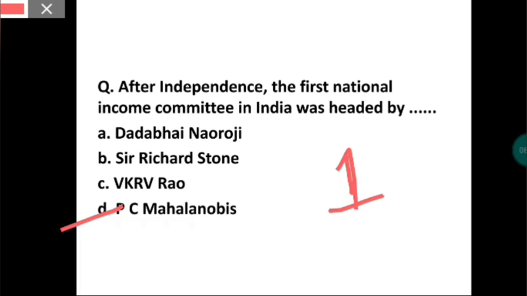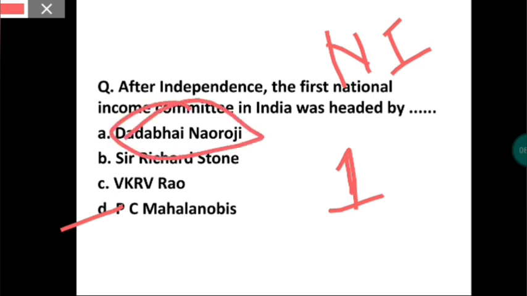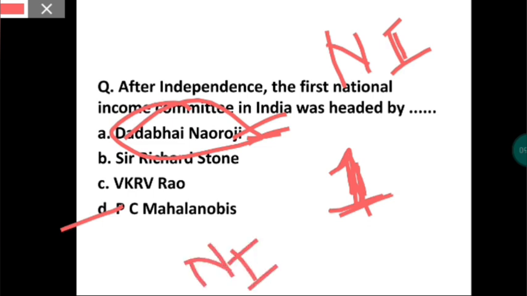The first Indian who estimated national income was Dadabhai Naoroji. That happened in 1867, before independence. But after independence, the National Income Committee was formed and headed by P.C. Mahalanobis.